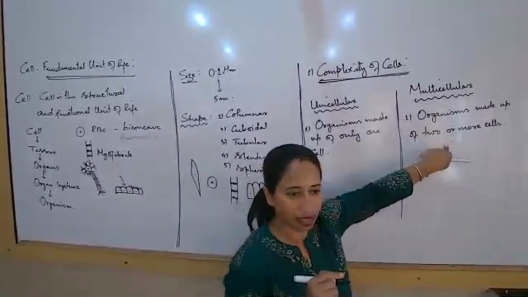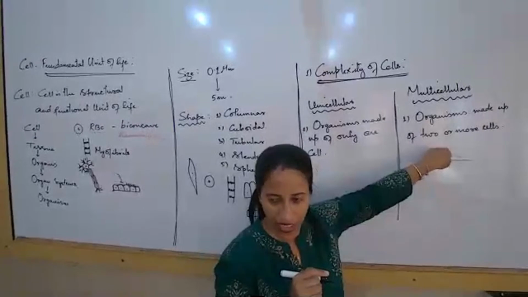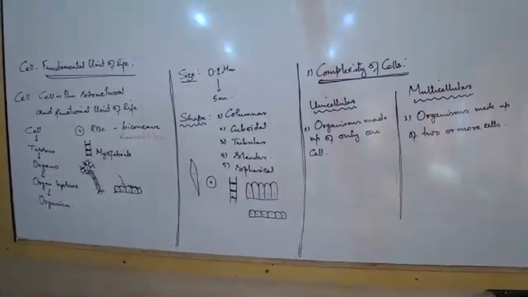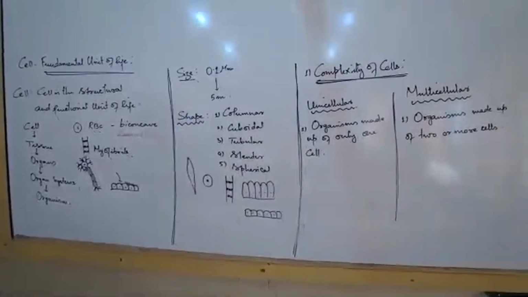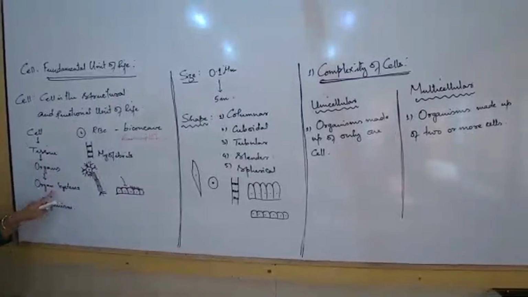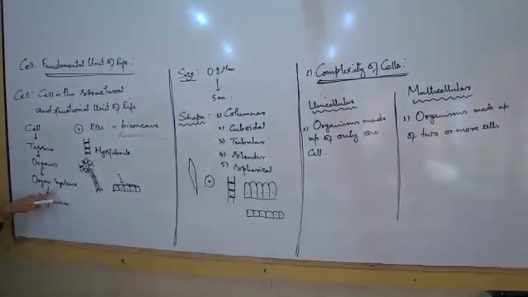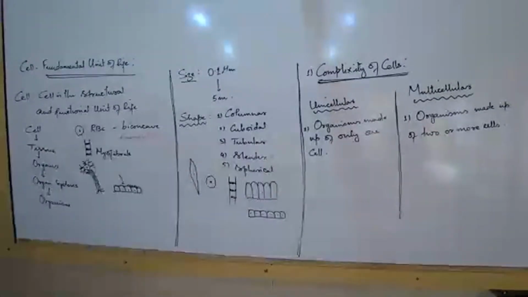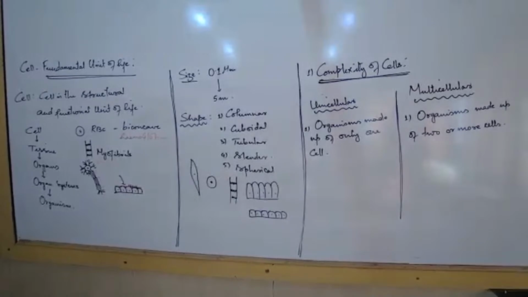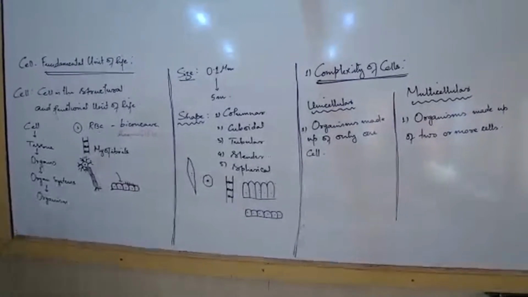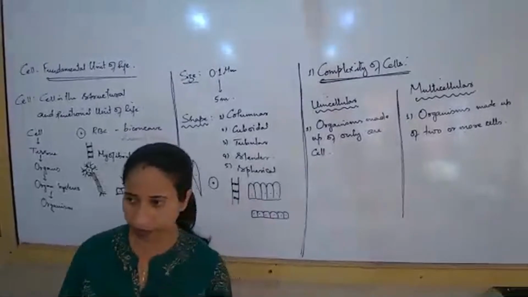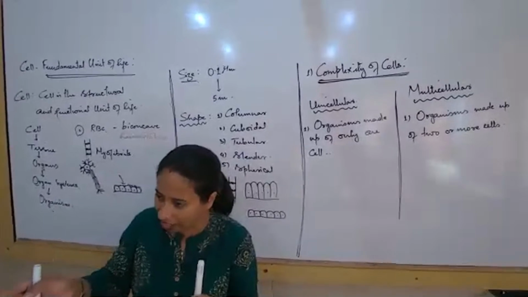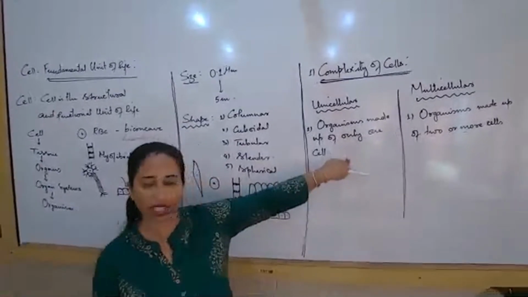So here it is something like a big family. This organism has got so many cells. Some cells are carrying out respiration, some digestion, some excretion, and some the transportation of nutrients, etc. So these multicellular organisms have got something known as division of labor, meaning dividing the work. Understanding? So now let us write down another difference here.